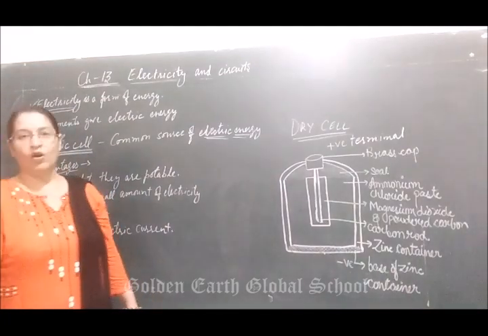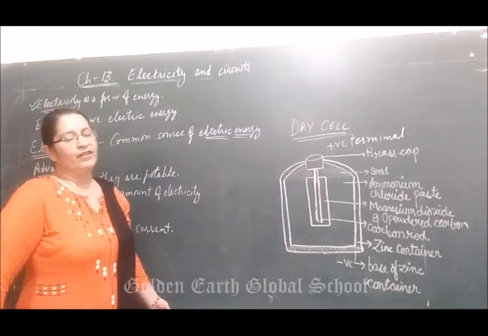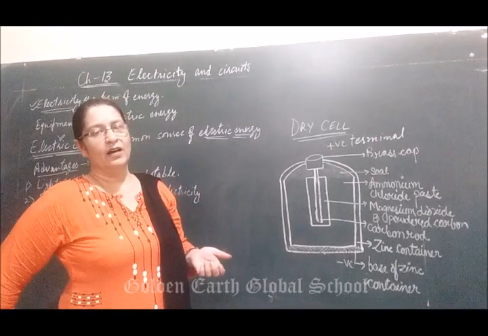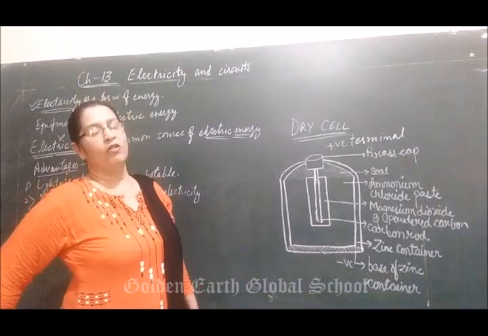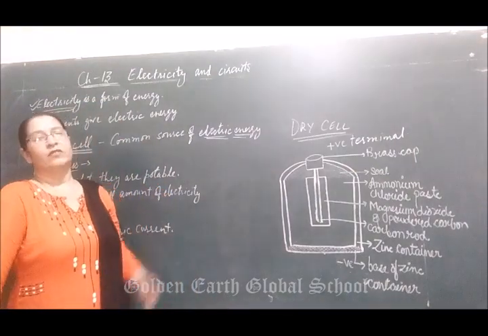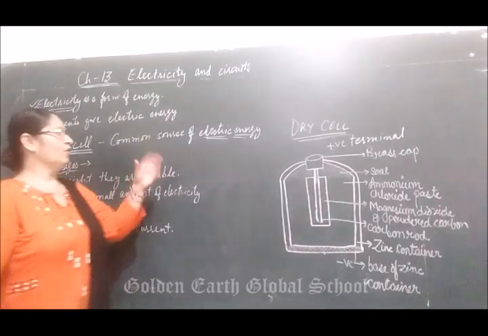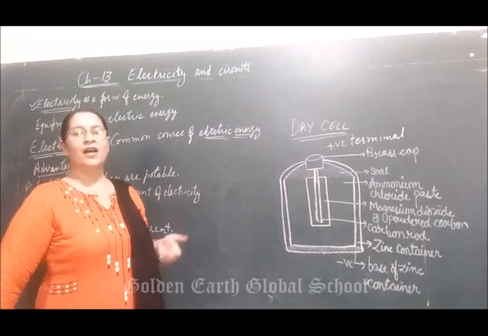Sometimes we use a torch to see at night. All of you have a torch at your home. When it is dark at night and there is no light, you switch on your torch and see whatever you want to. When you switch on the torch, the bulb starts glowing.